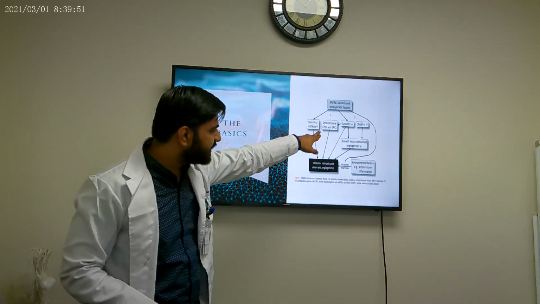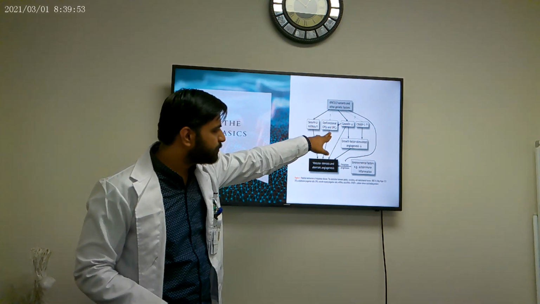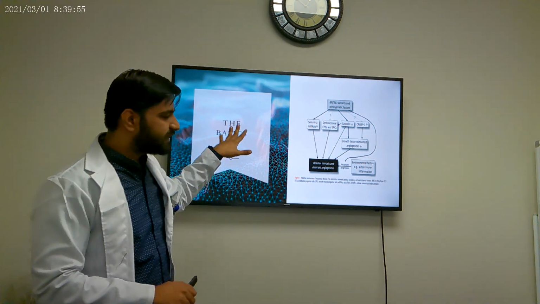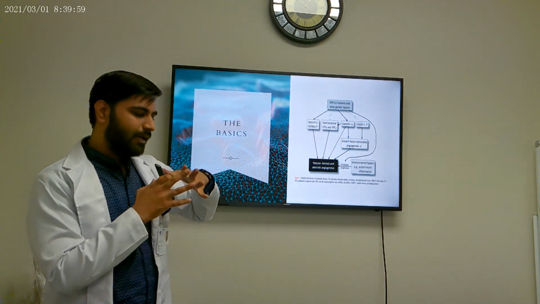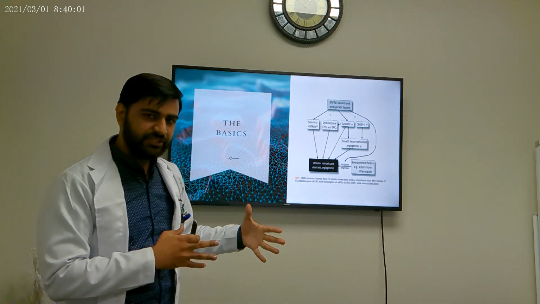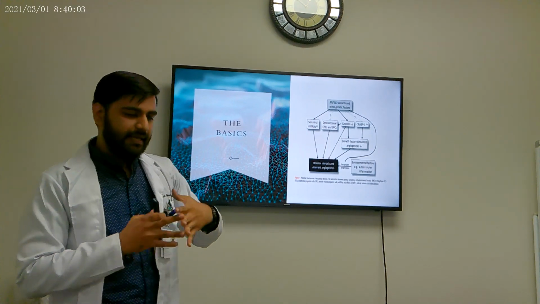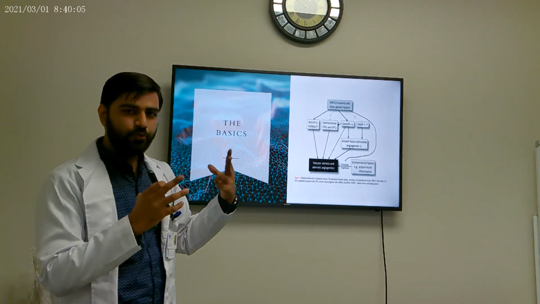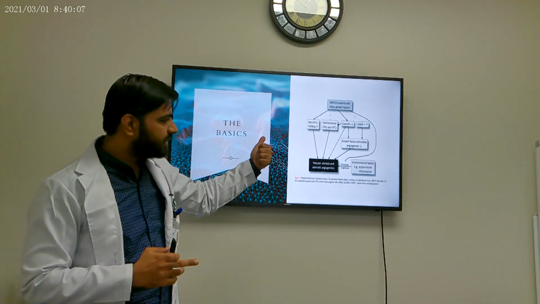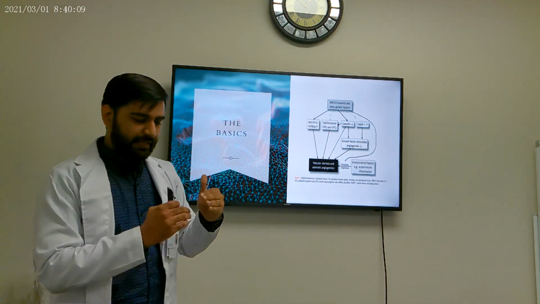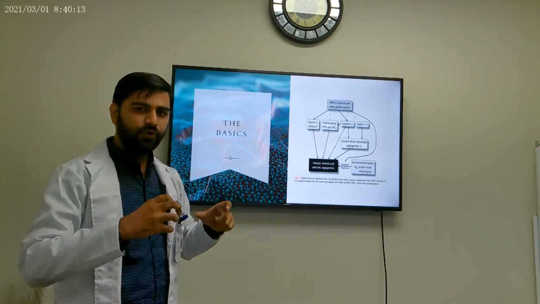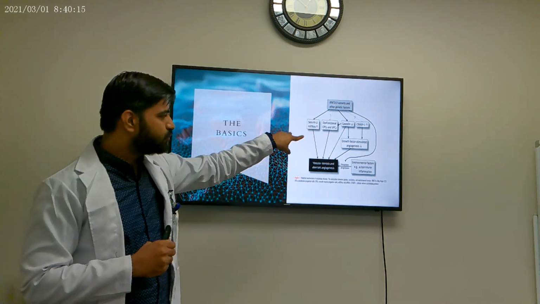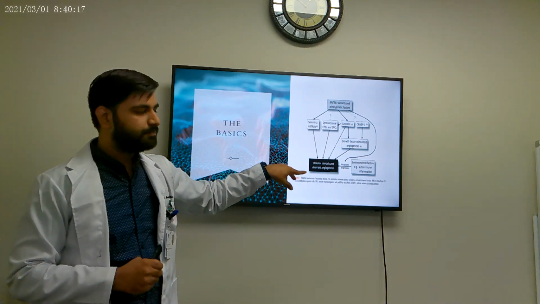Then we have dysfunctional endothelial progenitor cells and smooth muscle progenitor cells. Because as we will learn in the next slide, the main pathogenesis of Moya Moya is that it causes intimal hyperplasia in the arterial lumen. This intimal hyperplasia has two major cells involved, the endothelial and the smooth muscle. First, the lumen will become smaller, then the outer diameter of the whole vessel will become smaller. So these two cells play a major role in that.